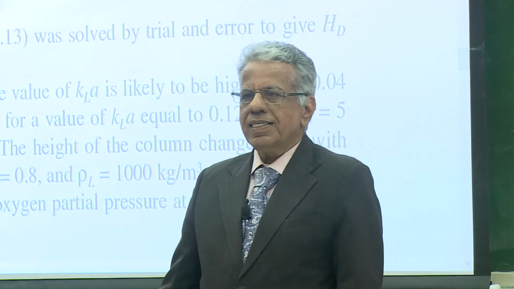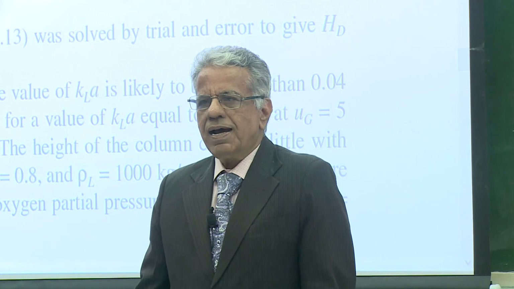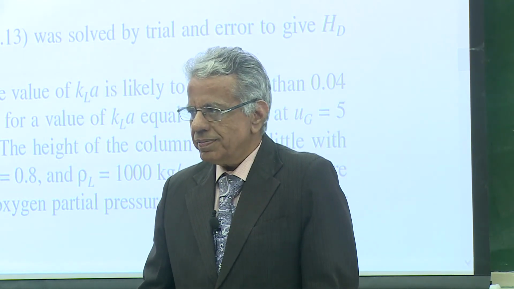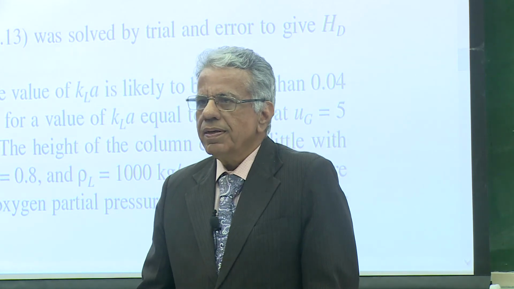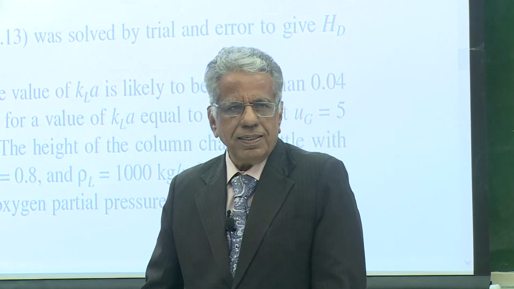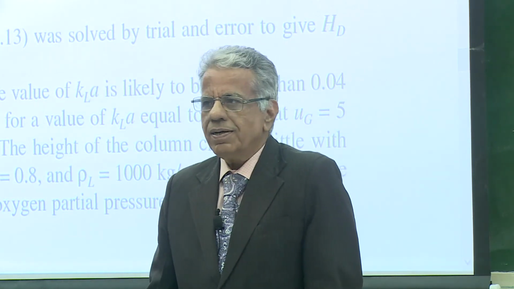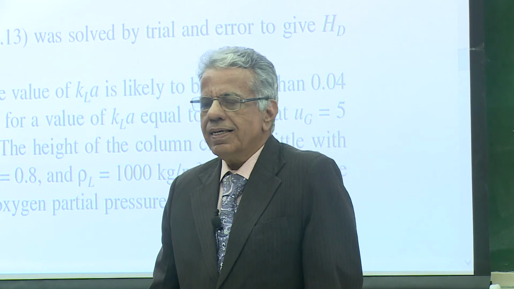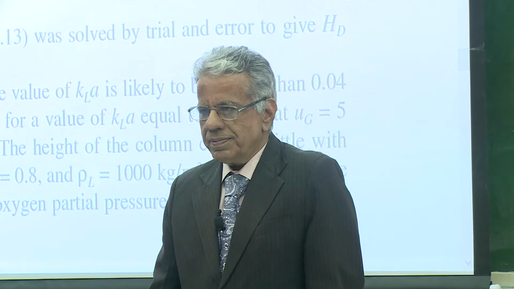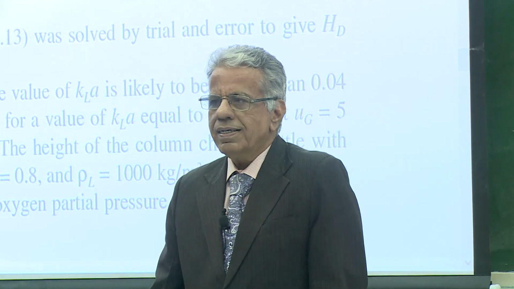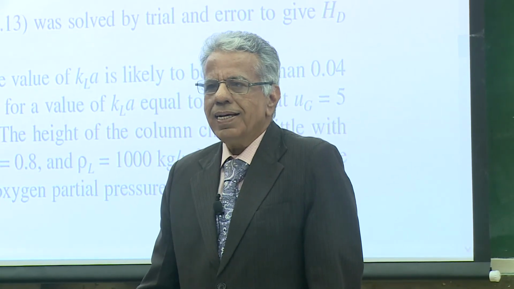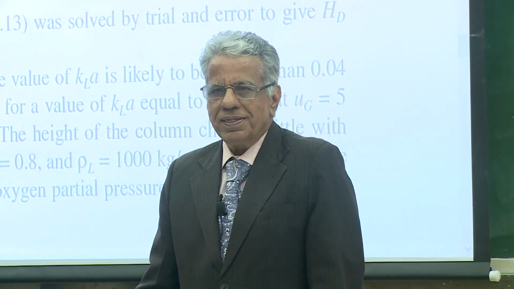Fick's law says that the flux happens in the direction of decreasing concentration. In the direction of decreasing concentration, the gradient is negative, and therefore we write diffusion or dispersion coefficient into concentration gradient with a minus, because flux is anyway positive.